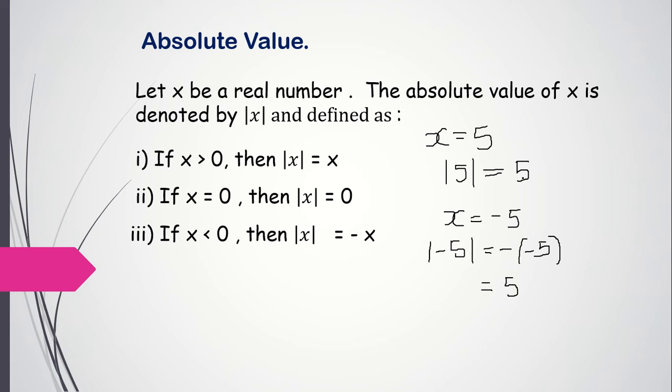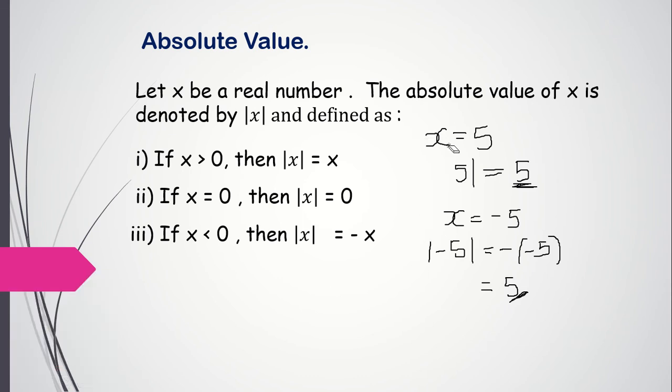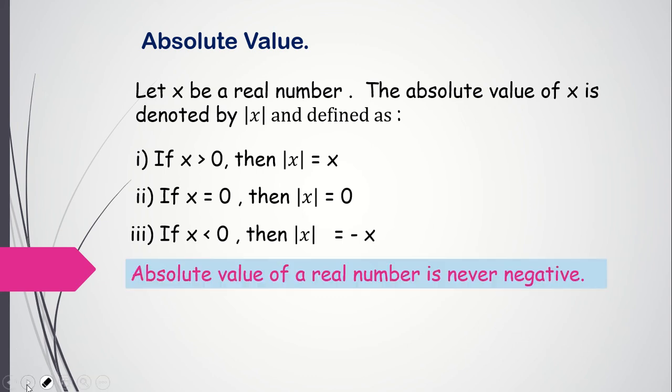So you realize when the number is positive, we got the answer positive. When the number is 0, the answer is 0. And when the number is negative, we also get the answer positive only. So that's why we say mod or absolute value can never be negative. It is always positive. It is like a square. Square of any number cannot be negative. Whether it is a negative number or a positive number, square is always positive. So absolute value of a real number is never negative.